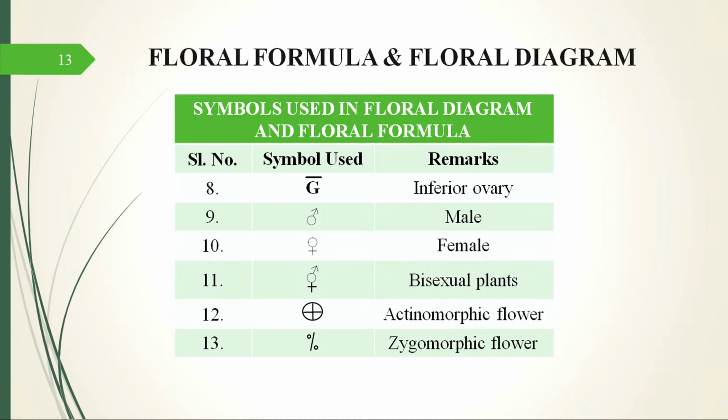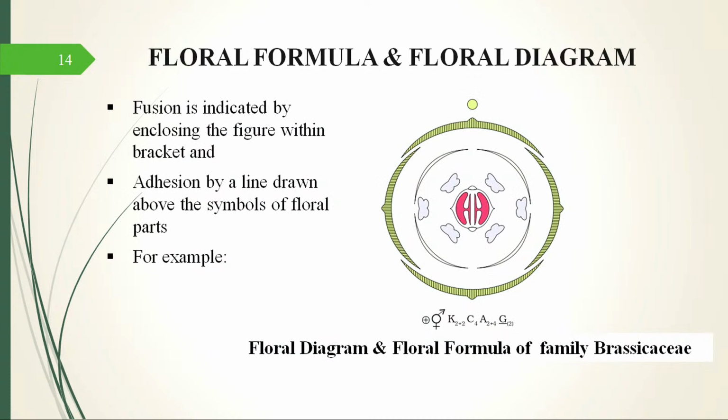Then whether it is a bisexual flower or a unisexual flower: if only a male flower is there, then the male symbol is used. If only a female flower is there, then the female symbol is used. If it is a bisexual flower, then you use the bisexual symbol. Actinomorphic flower: when the flower can be cut into equal halves in many planes, an actinomorphic flower is denoted by this symbol. For a zygomorphic flower, something like a percentage sign is used. So these are the terms.